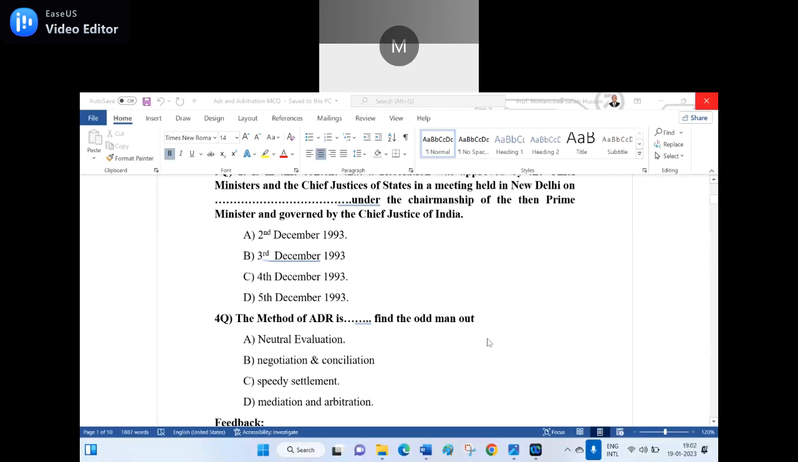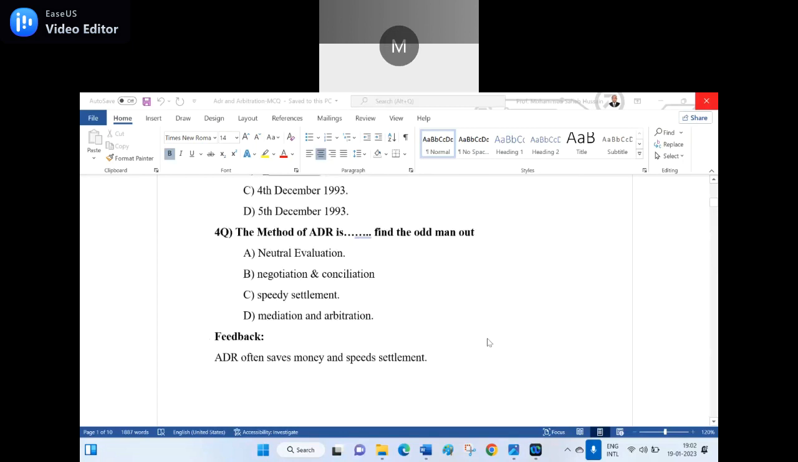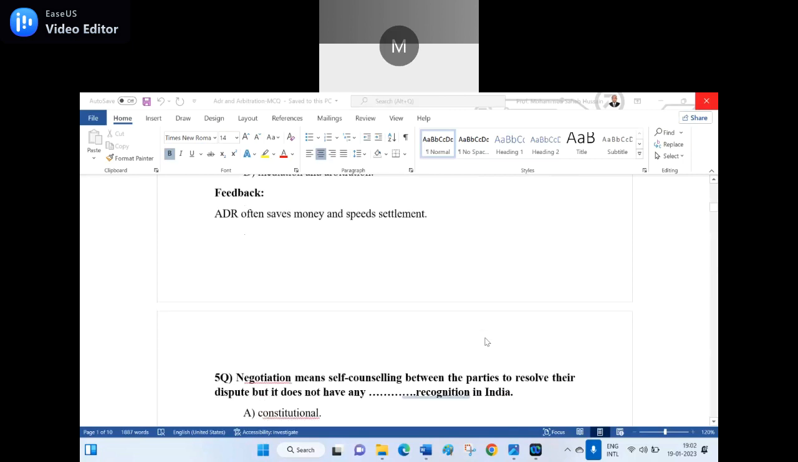C is the right answer, sir. Speedy settlement is the outcome of ADR, but not the method of ADR. ADR often saves money and speeds settlement. It is the outcome, not the method. Is it clear? Yes, sir.